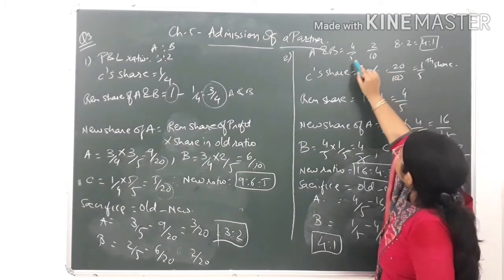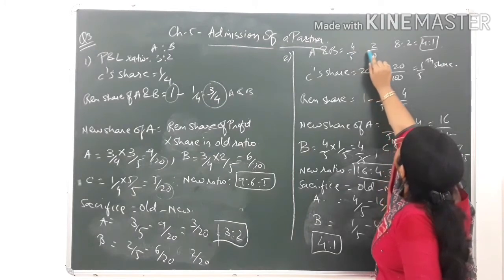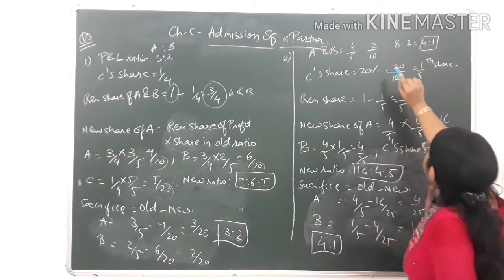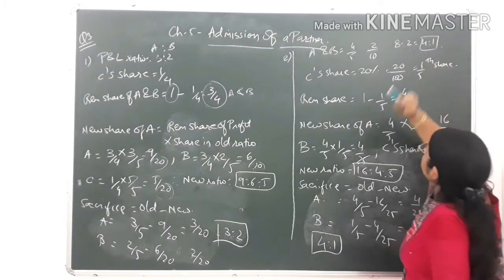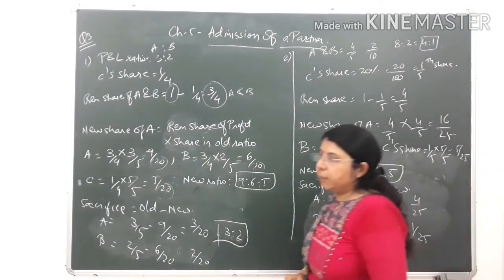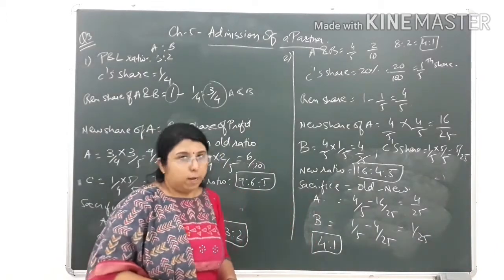So by taking the LCM 10, you have to multiply 4/5 with 2. So 2 4s are 8, and 8:2 it would come. Again you will divide, you will get 4:1. So the old ratio between the partners A and B, that would be 4:1.